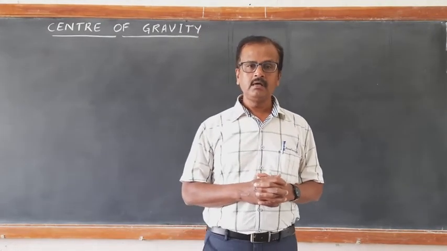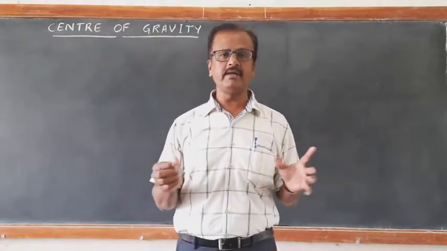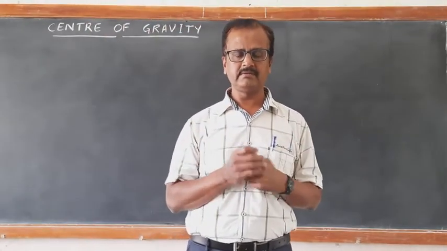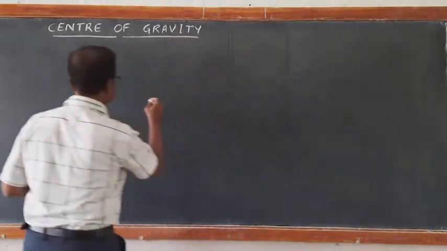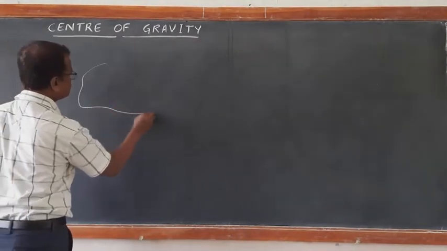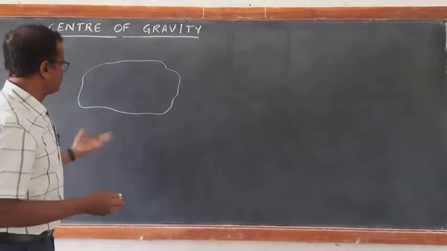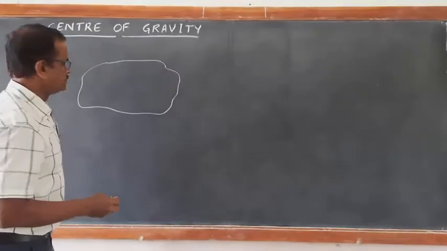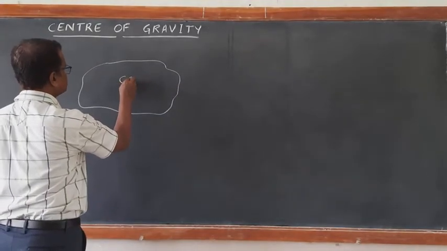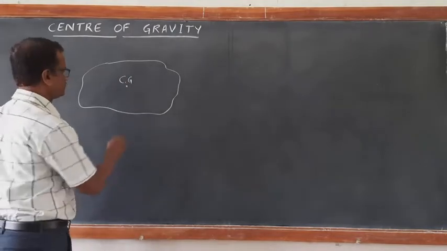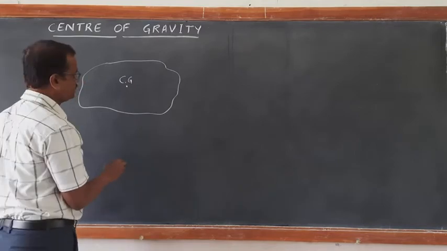Now, if it is a geometrical body, we can find the center of gravity as its geometrical center, wherein the mass is uniformly distributed. Now, suppose this is one rigid body of any arbitrary shape. Suppose this is the point which is center of gravity. How do you say that this is exactly the center of gravity?